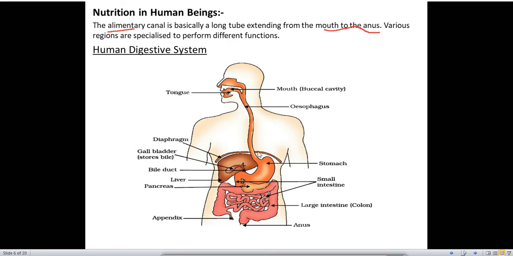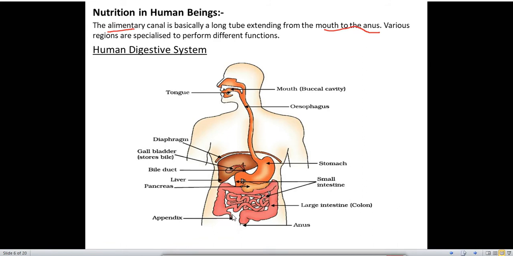Food is moved through this esophagus and it enters into the stomach. After the stomach, the food goes into the small intestine. In the small intestine, digestion of food takes place. And again, the undigested food is sent into the large intestine. In the large intestine, water is absorbed from the food and the undigested food or the waste material is thrown out of the body through the anus.